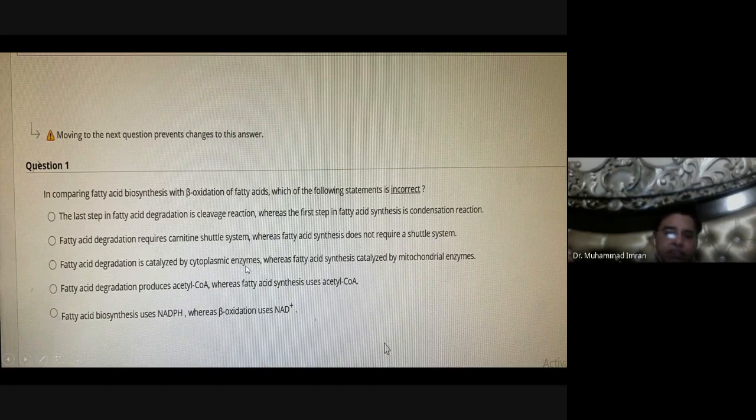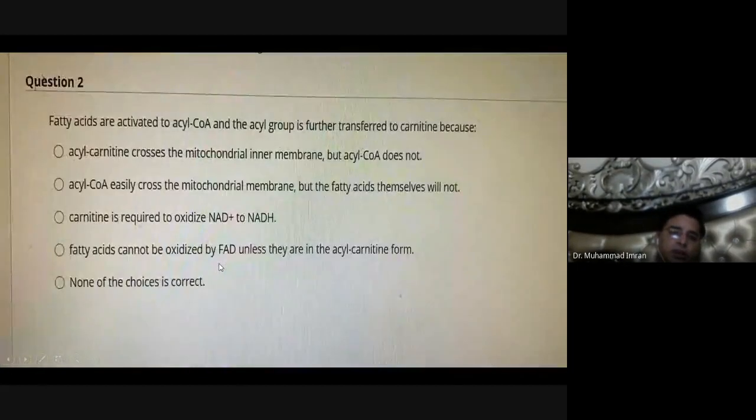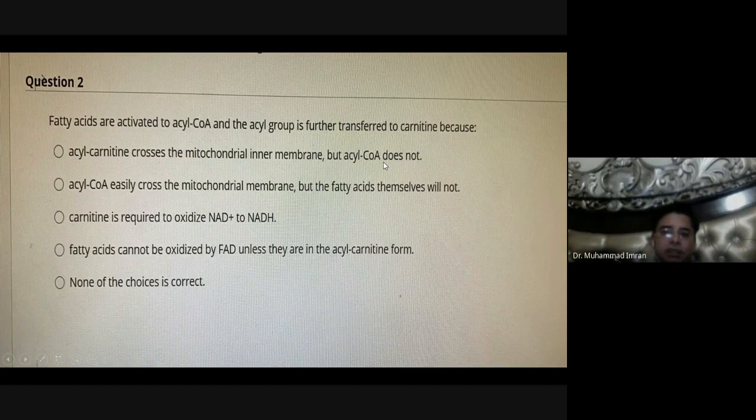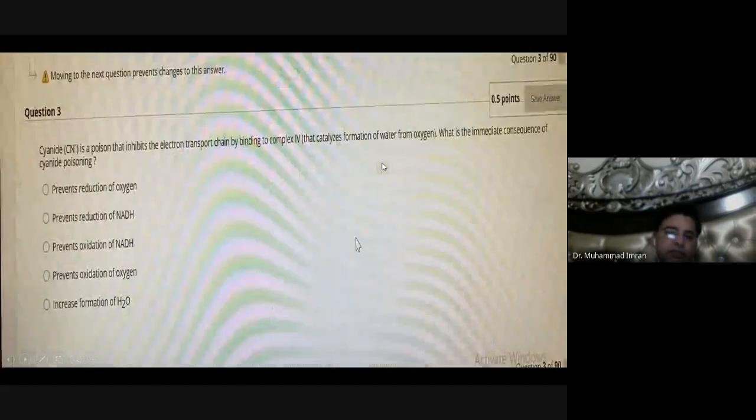Fatty acid degradation is always catalyzed by the mitochondrial matrix enzyme. This is wrong, so this statement is wrong. Fatty acids are activated by acyl-CoA and the acyl group is further transported by carnitine, because acyl-carnitine crosses the mitochondrial inner membrane but acyl-CoA does not. This statement is correct because the carnitine shuttle system transports the fatty acid into the mitochondrial matrix.